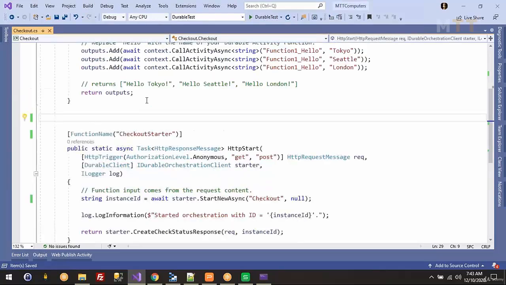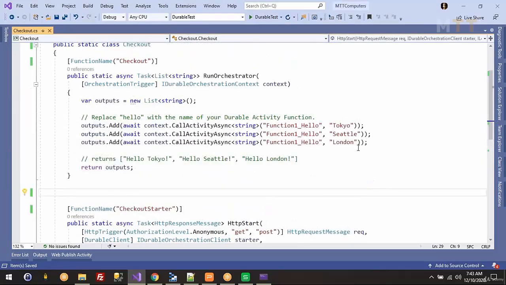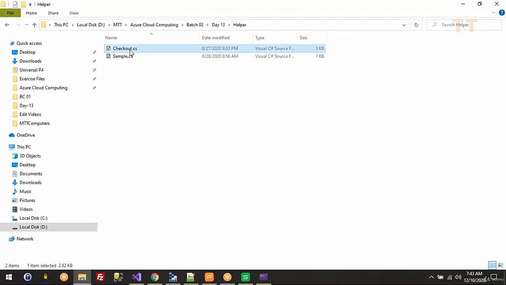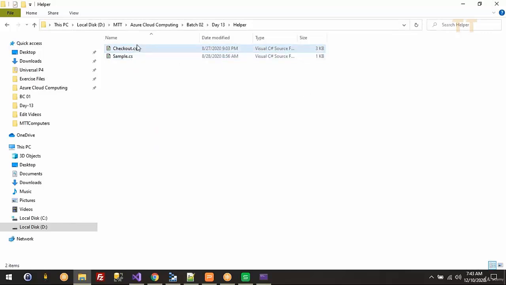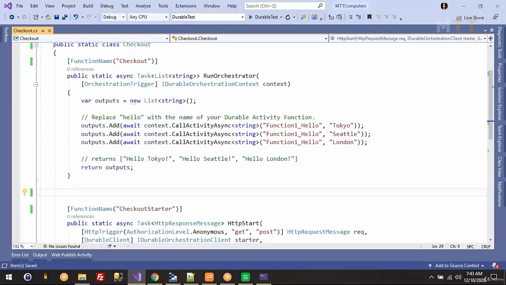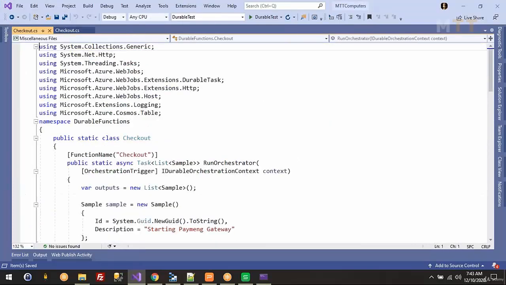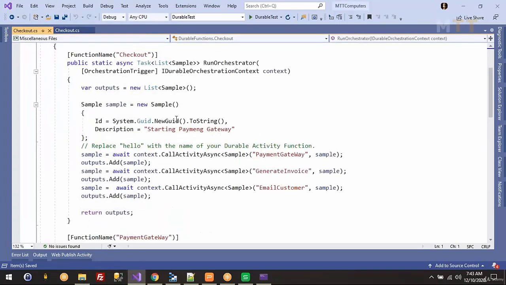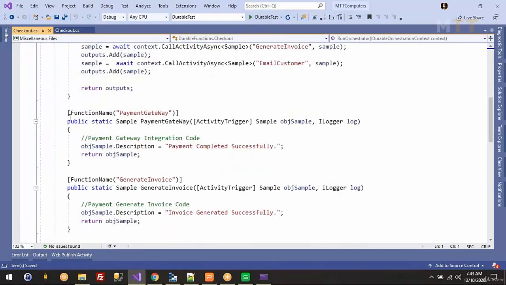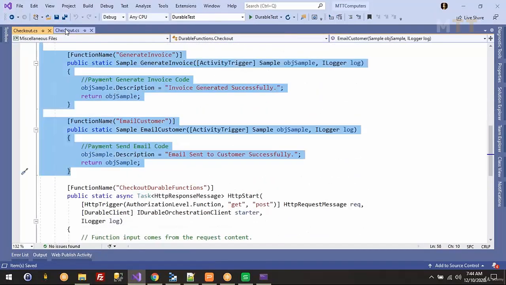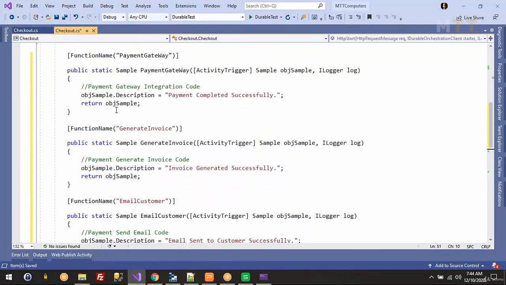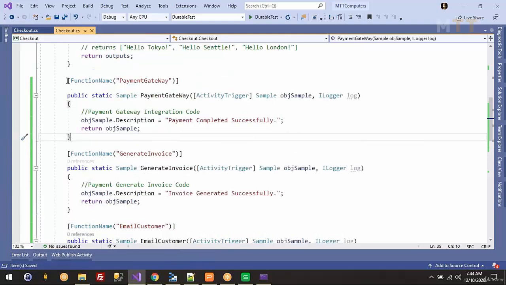Okay, I've just removed that existing activity function. So I have the code here. I will just use it, and I'll explain the code. It will save us some time for typing. Okay, one activity function, three activity functions. I just copied it here and put it in our class. So now I have three activity functions.